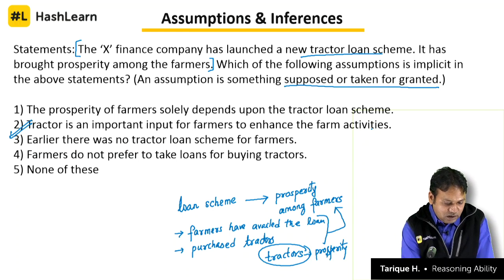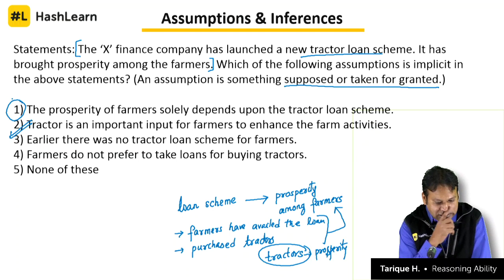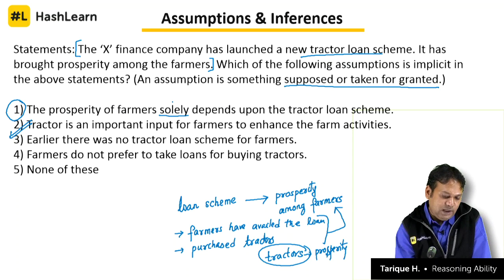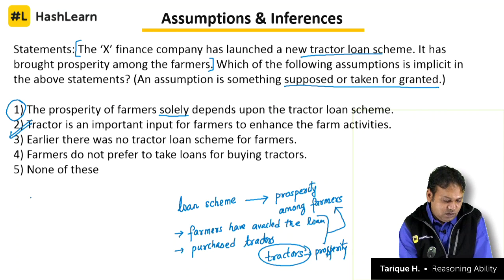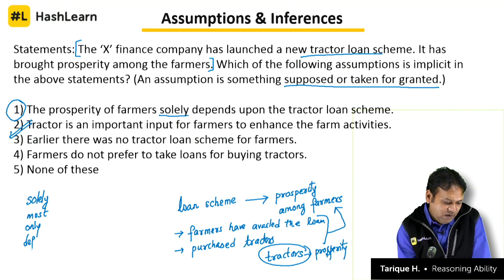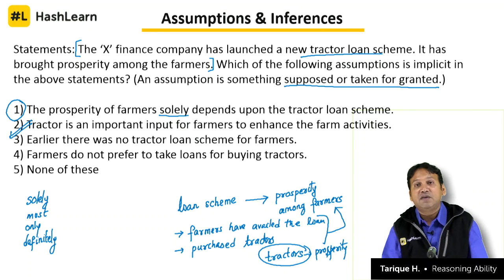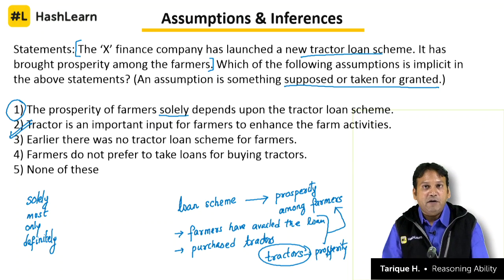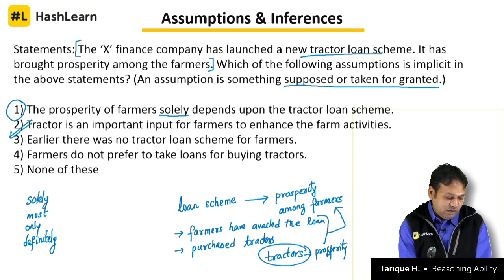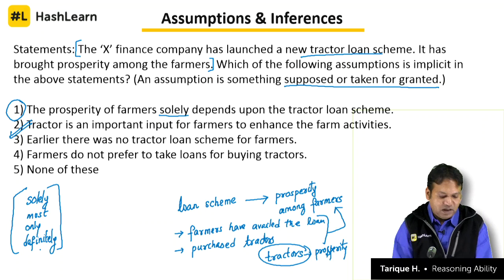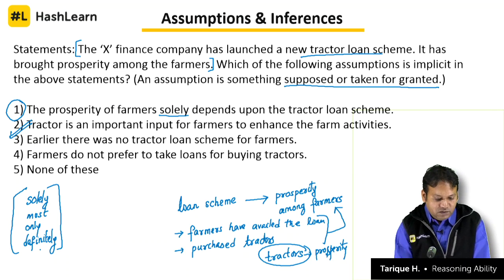Let's look at option one. Why is one not the answer? Look at the first one: the prosperity of farmers solely. When we have words like solely or must, these cannot be the answer, because they are extreme statements: solely, must, only, definitely. Whenever we are looking for assumptions, we don't use words like these, because an assumption is something you are supposing. You say, okay, this might be true. You are not saying this must be true, or this will definitely be true. So that's the difference. These words, solely, must, only, definitely, 100%, will weaken the conclusion.